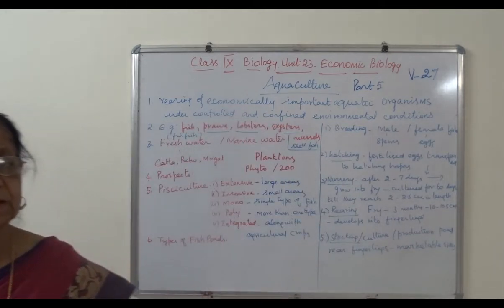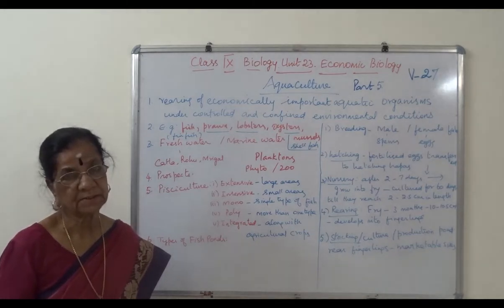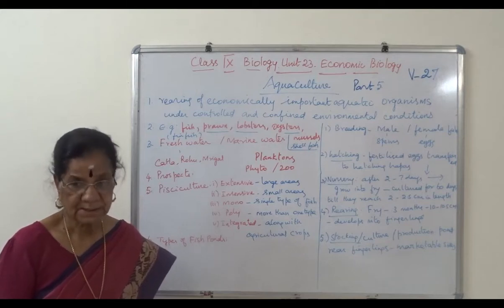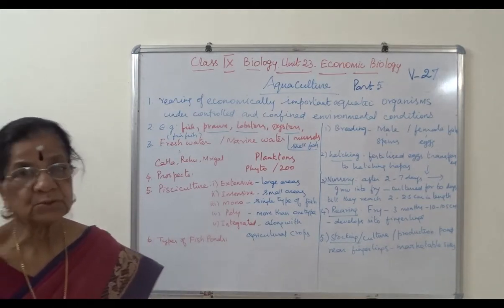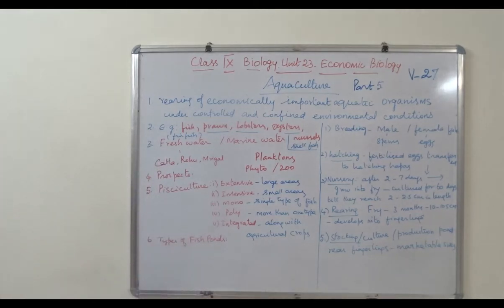These fishes are cultured first for marketing, commercial purpose as edible form, and we have freshwater fishes and marine water fishes. I hope you understand this.